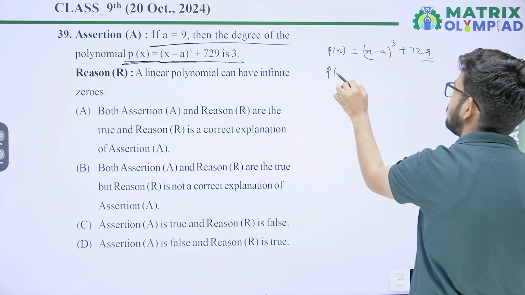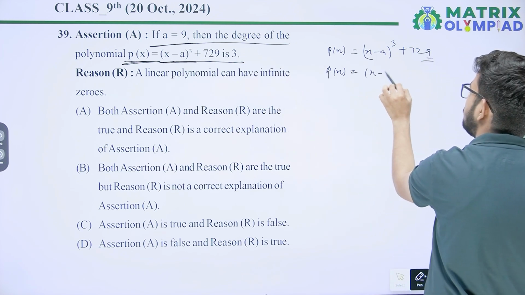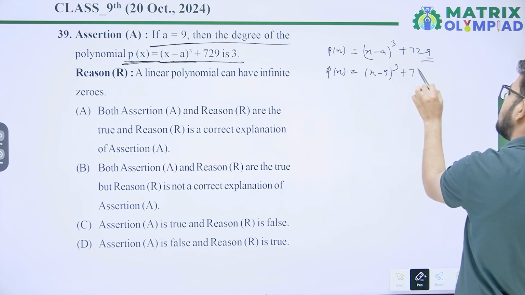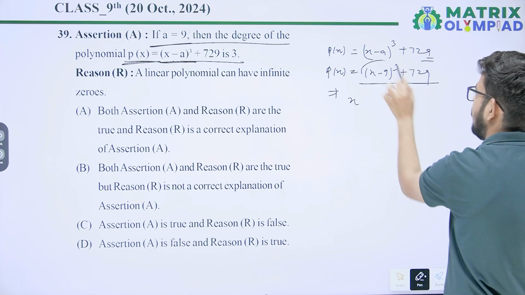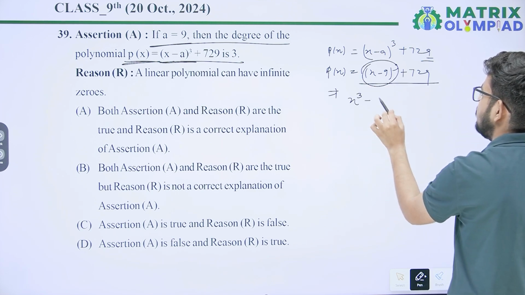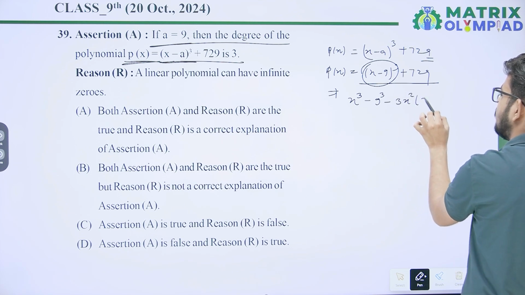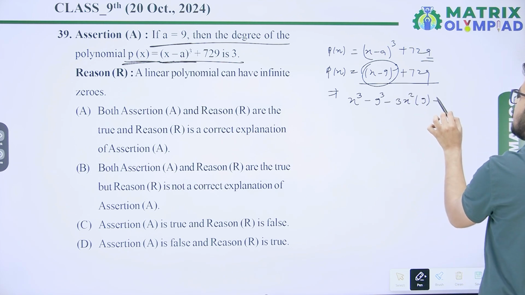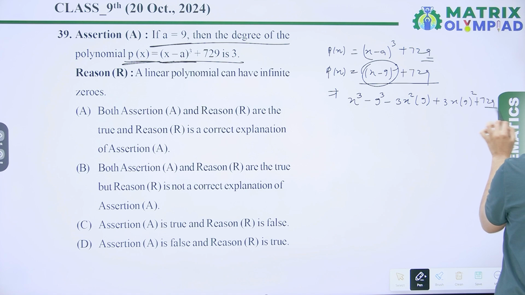After simplification and putting the value of a equal to 9, you will get (x minus 9) cube plus 729. When you simplify it, you will get x cube minus 9 cube minus 3x square into 9 plus 3x into 9 square plus 729.